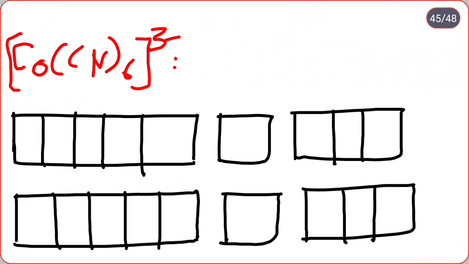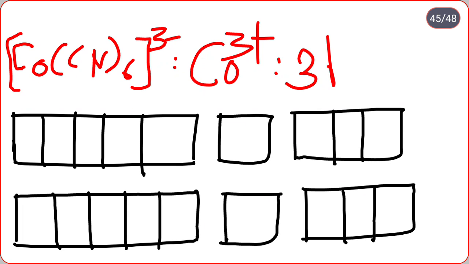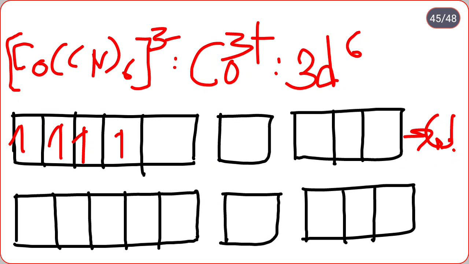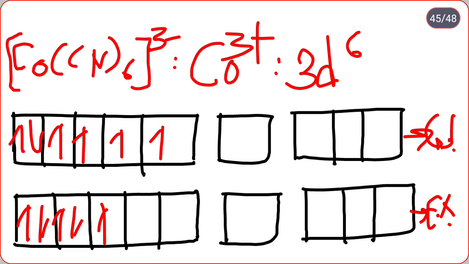[Co(CN)6]3- ion has dash number of unpaired electrons. So we check [Co(CN)6]: here cobalt is in which oxidation state? That is 3+. The outermost electronic configuration is 3d6. So in the ground state, 1 2 3 4 5 6. But in the excited state, as CN, the cyanide ion, is a strong field ligand, pairing takes place internally, and these orbitals are available for hybridization, that is d2sp3.